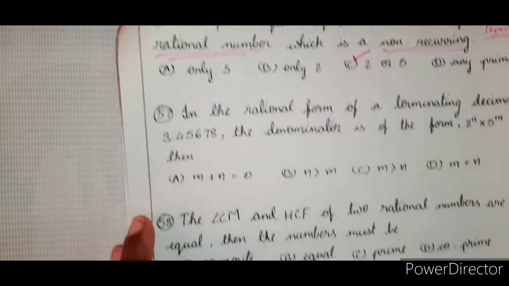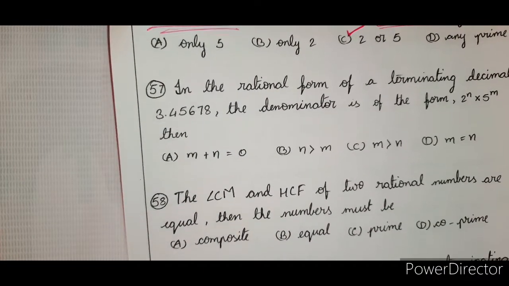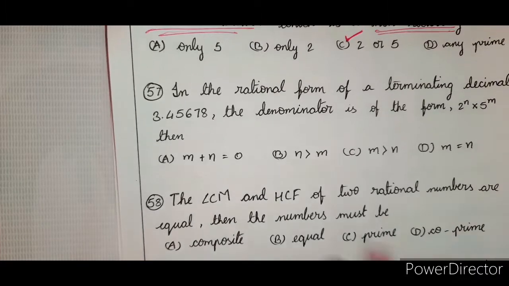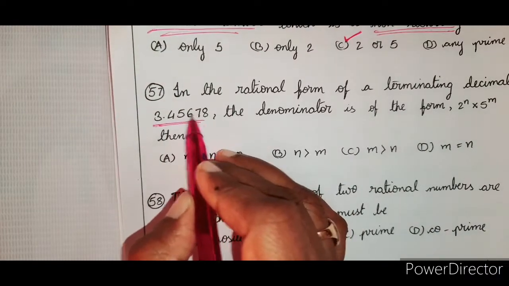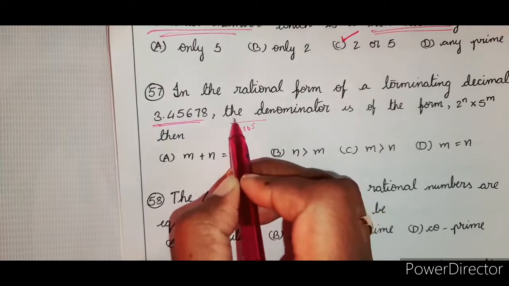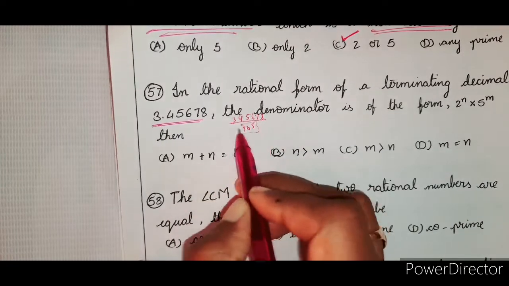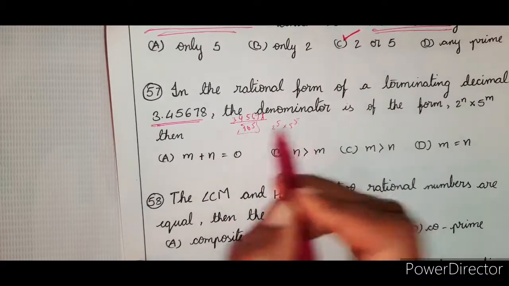In the rational form of a terminating decimal, the denominator is of the form 2 power n into 5 power m. So this is the number. Already we did such a number, is it not? 1, 2, 3, 4, 5 means 10 power 5. We can divide it, that means it will become 3, 4, 5, 6, 7, 8 over 10 power 5. 10 power 5 means 2 power 5 into 5 power 5. That means m is equal to n.